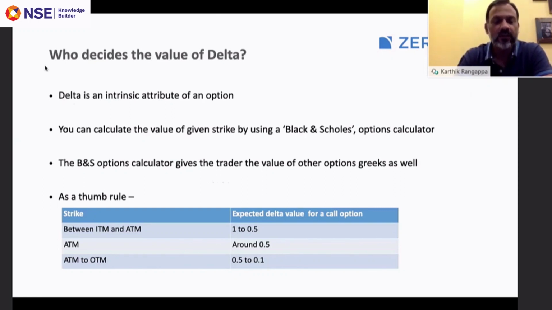So like I was saying, delta and all the other Greeks are all intrinsic attributes of an option. You can use a Black-Scholes calculator. Plenty of them are available.